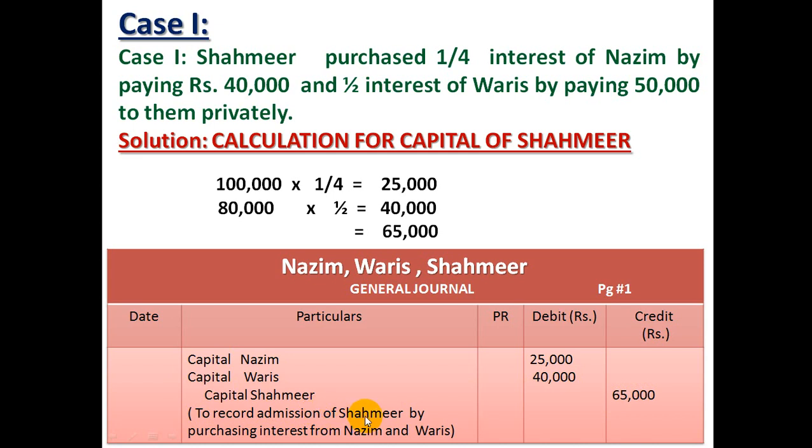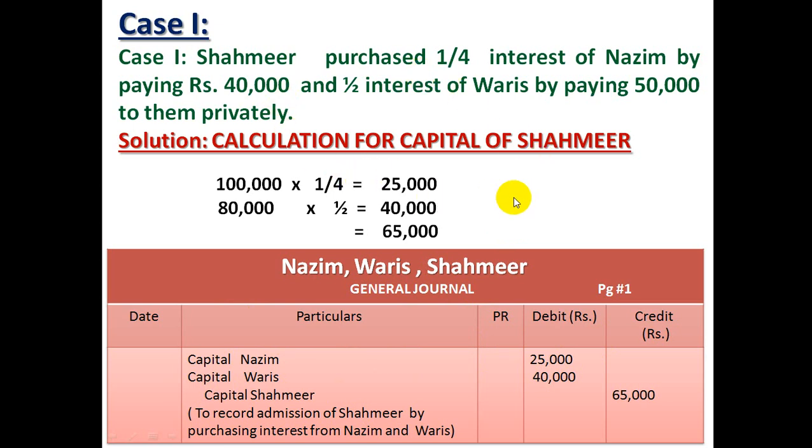Narration is to record admission of Shahmeer by purchasing interest from Nazim and Waris. This is the case of purchase of interest method. You can record two simple entries as well, turn by turn for Nazim and for Waris, and the easiest method is to record one compound entry as I had done. Case 1 journal entry is done.